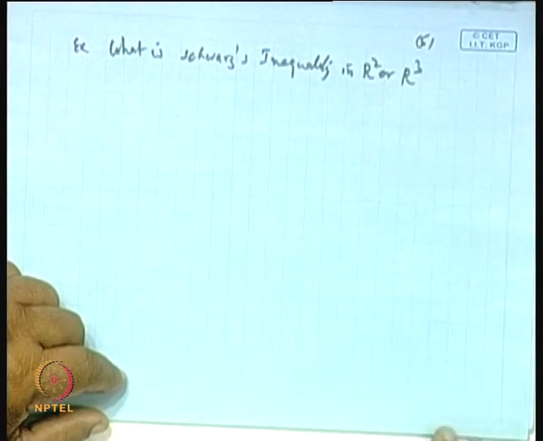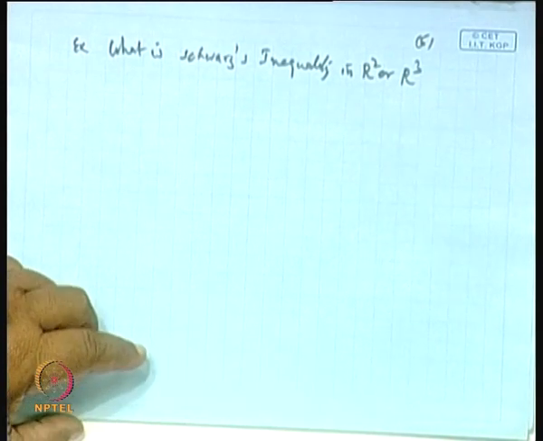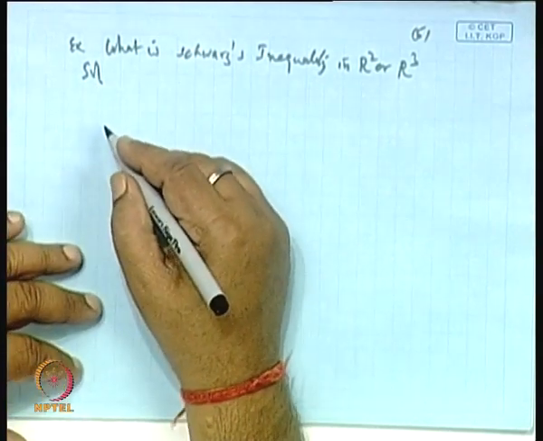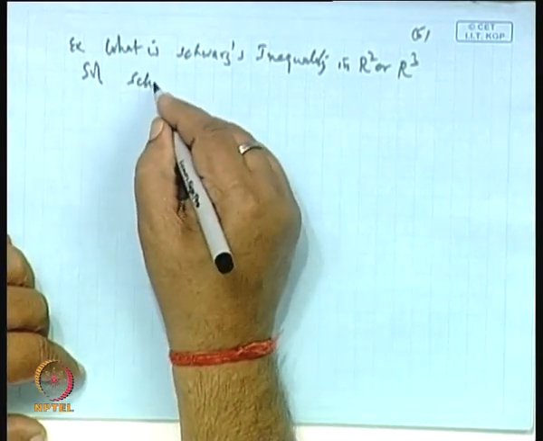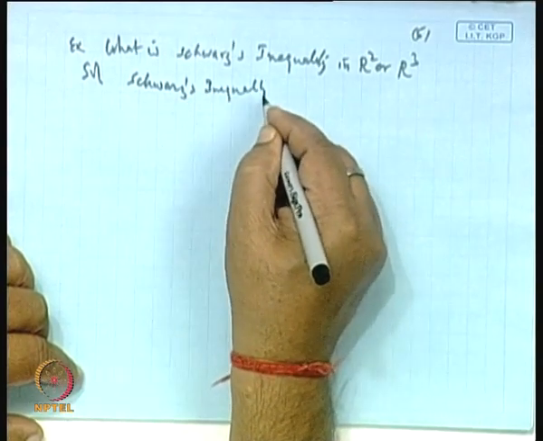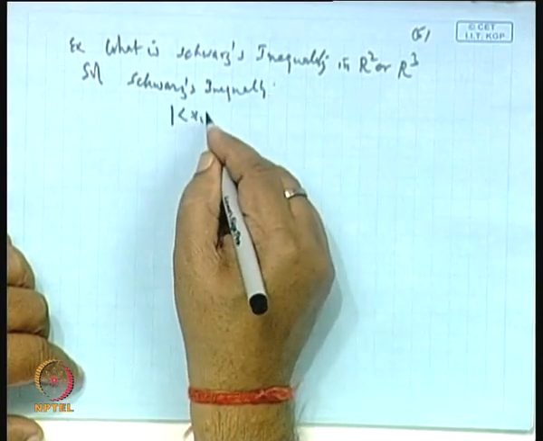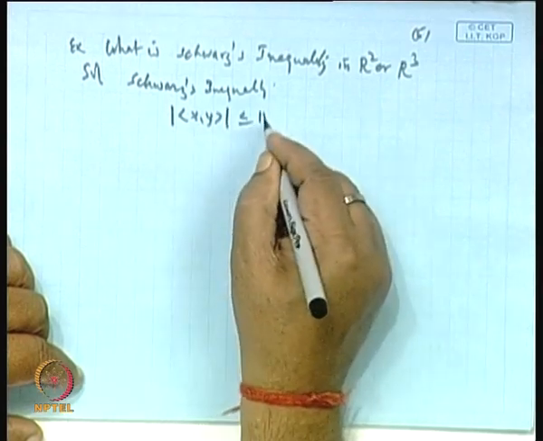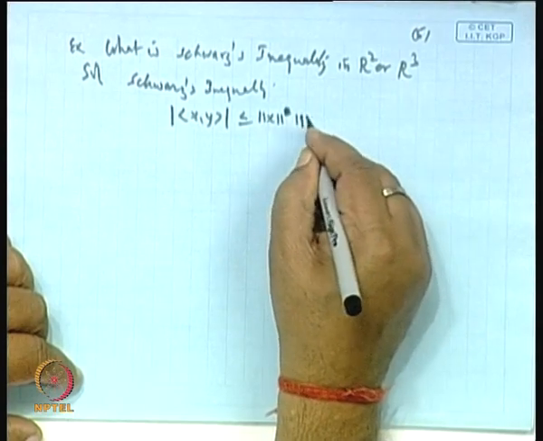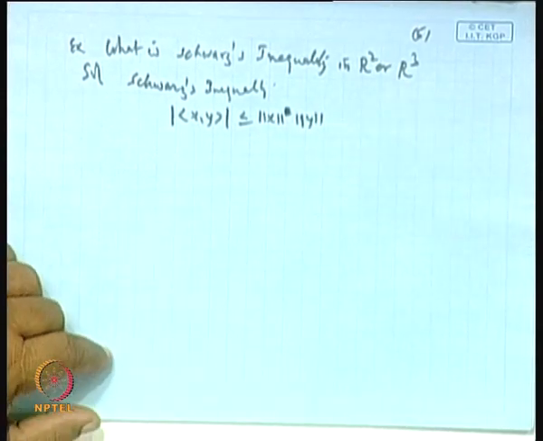You can start from the basic definition of Schwarz inequality. Yes. So, Schwarz inequality says that the modulus of the inner product of x comma y is less than or equal to the norm of x into the norm of y. This is the Schwarz inequality.